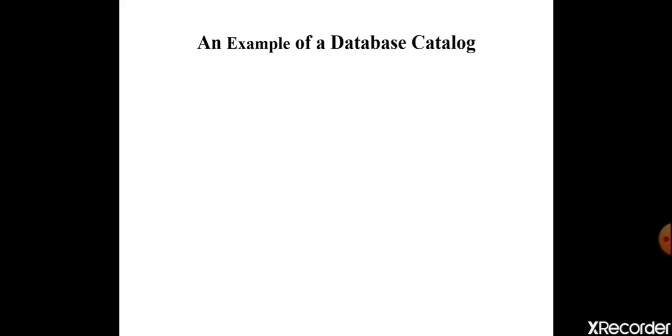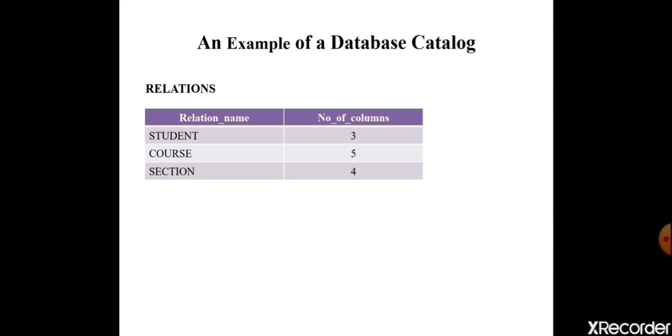One more example I am taking here, an example of a database catalog. Here three relations I considered: student, course, section. Student is one table, course is one table, section is one table. In the student table, how many columns do I have? Number of columns is 3. In the course relation or course table, I have 5 columns. In the section table, I have 4 columns. These are relations. Examples of databases: student database, course database, section database.